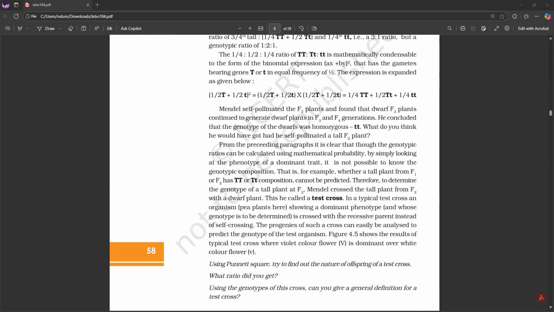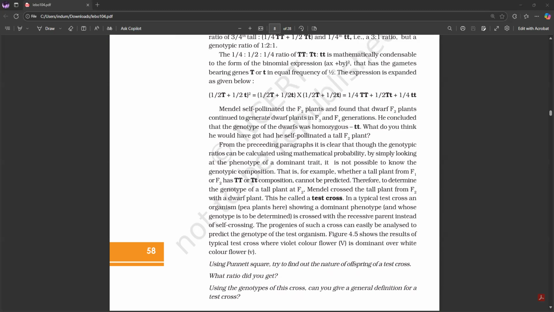Mendel self-pollinated the F2 plants and found that dwarf F2 plants continue to generate dwarf plants in F3 and F4 generations. He concluded that the genotype of the dwarfs was homozygous, small t small t. What do you think he would have got had he self-pollinated a tall F2 plant?